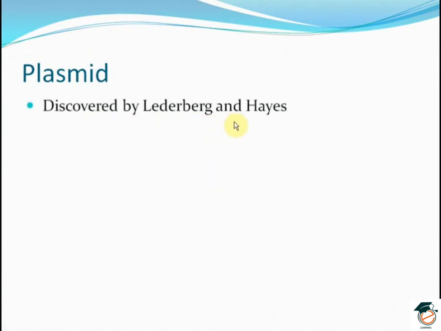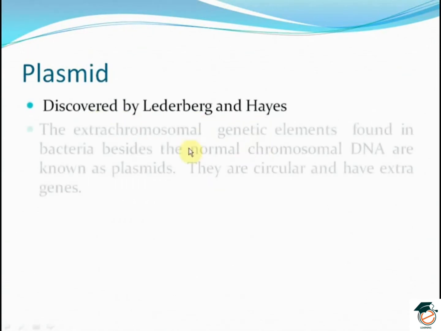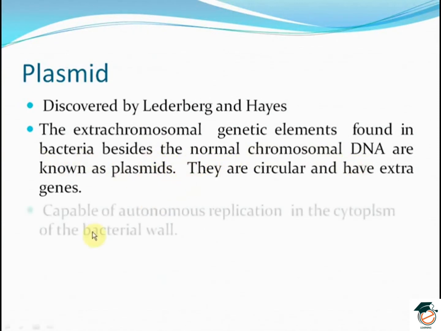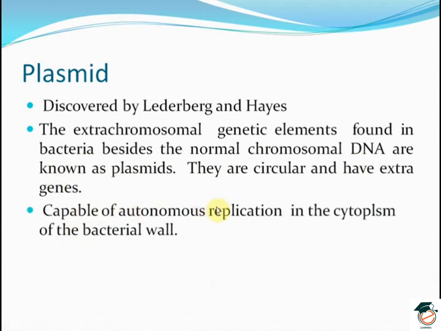Plasmid. It was discovered by Lederberg and Hayes. The extrachromosomal genetic elements found in bacteria besides the normal chromosomal DNA are known as plasmids. They are circular and have extra genes. They are capable of autonomous replication in the cytoplasm of the bacterial cell.